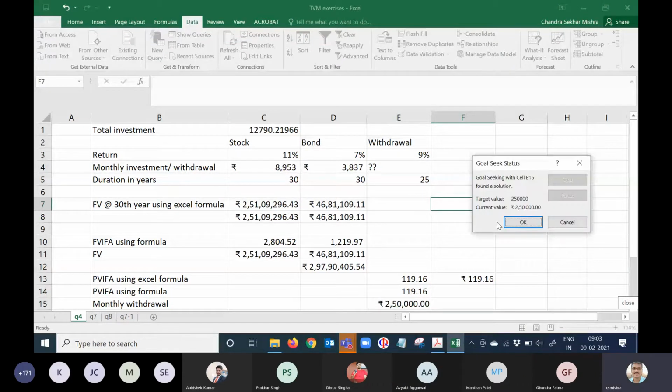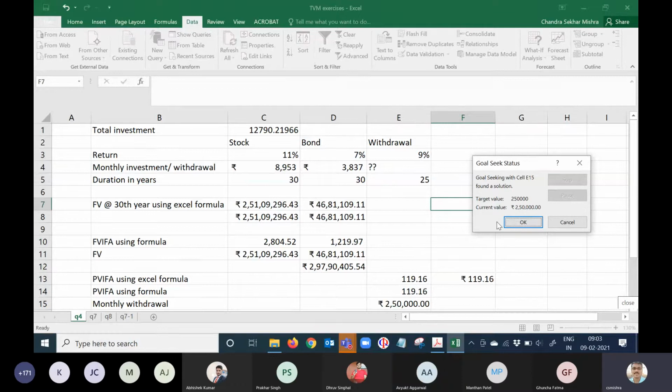So what is the amount? By the way, you had given some amount, and your calculation was giving the right answer too. Yes, sir, I just did not know how to do it in that manner. You can still try. But this is a very beautiful option available in goal seek.